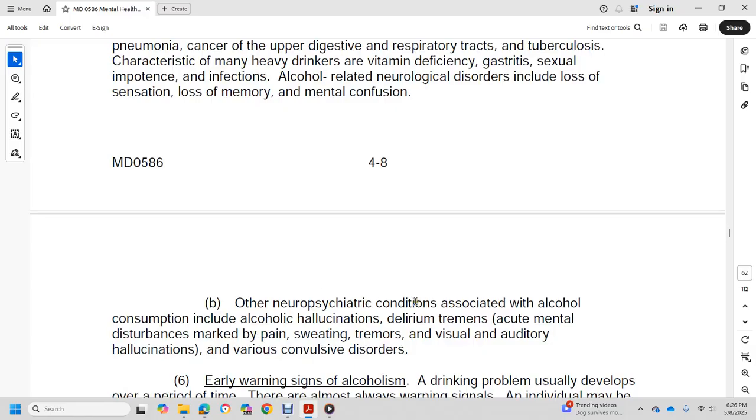Other non-psychiatric conditions associated with alcohol consumption include alcohol hallucinosis and delirium tremens, acute mental disturbances marked by pain, sweating, tremors, visual and auditory hallucinations, and convulsive disorders.